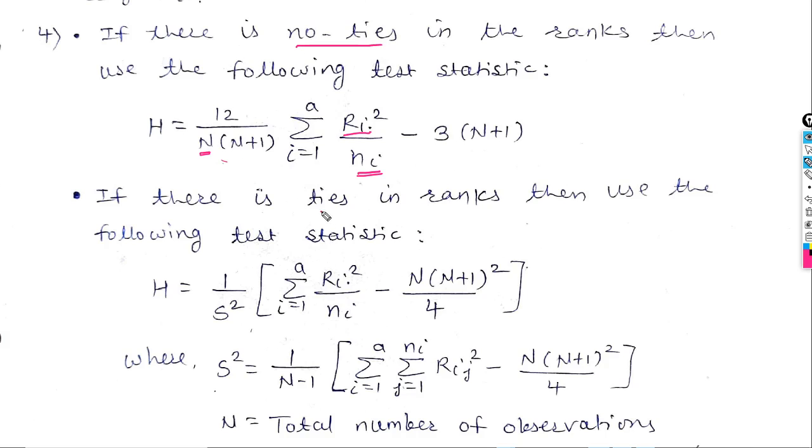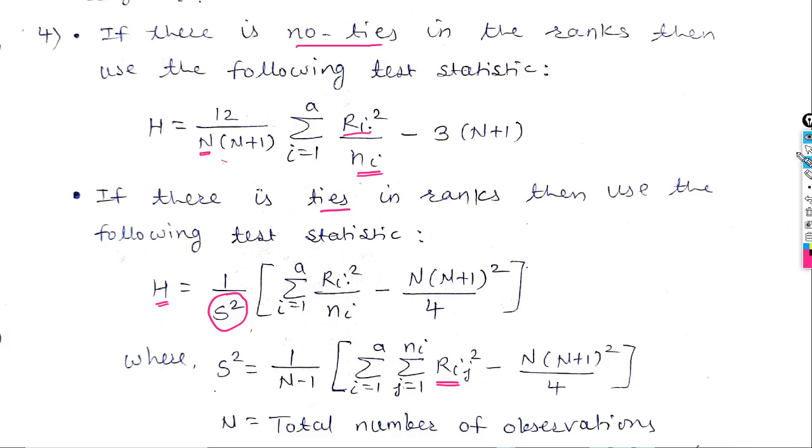And if there are ties in the ranks, then use this formula. Here S square is obtained by using this one. Here capital N means the total number of observations, Rij means the ranks given to the observations. So find out S square, put it here, and you will get this H.